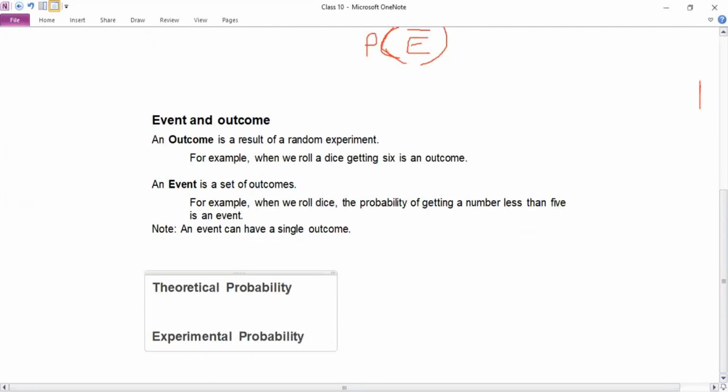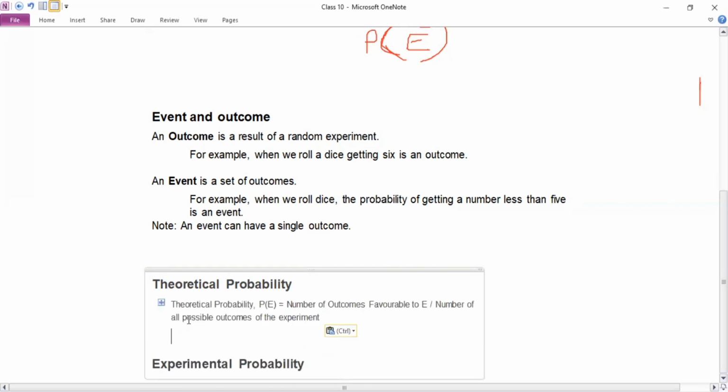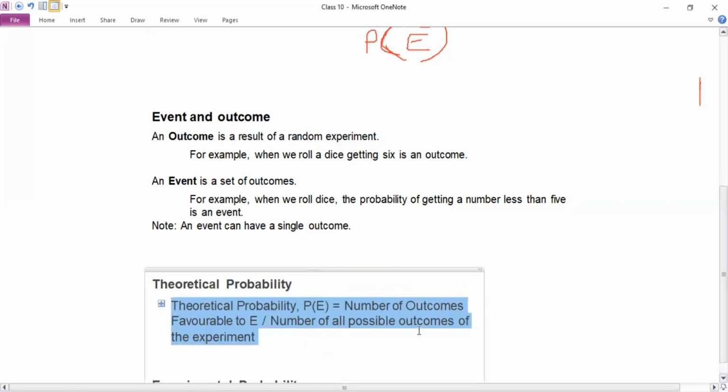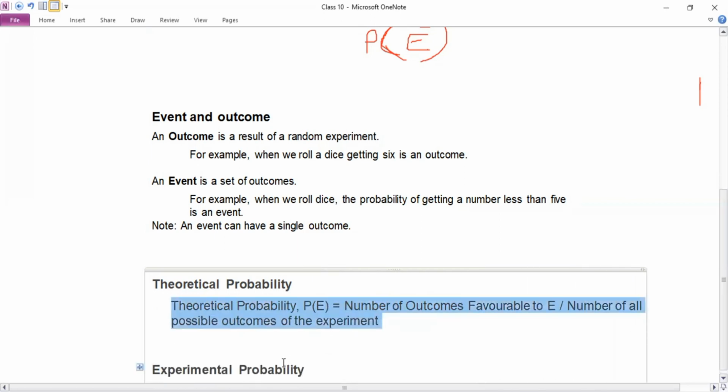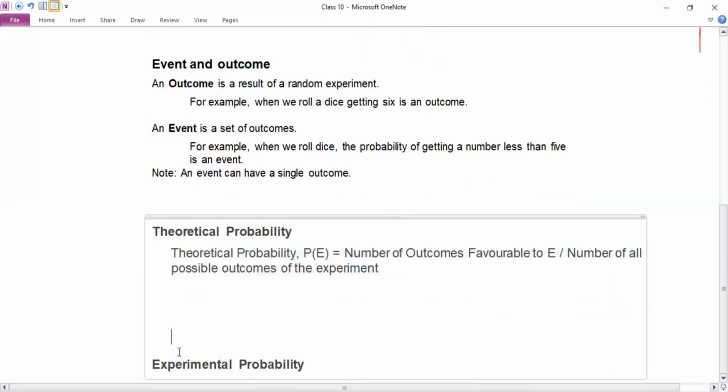Now let's talk about the theoretical probability first, because the theoretical probability means that we can just represent this in this form. Means you can theoretically get the result in this form.